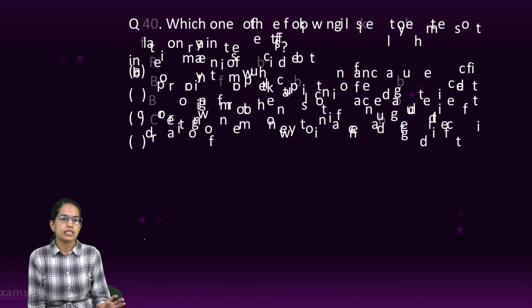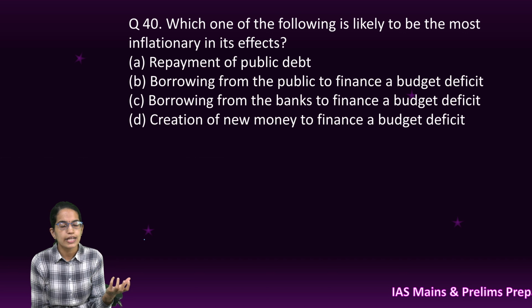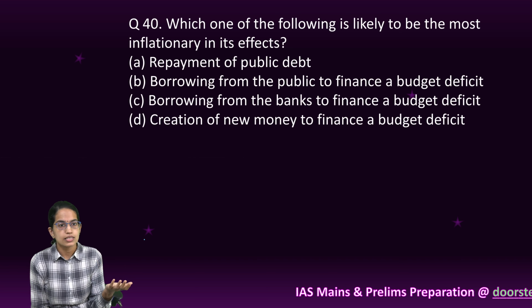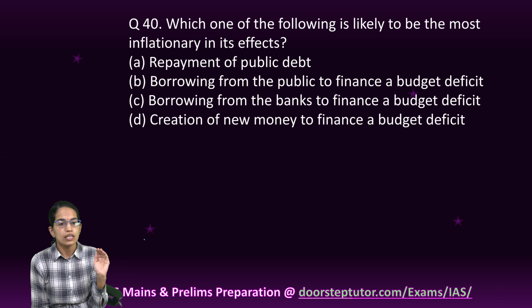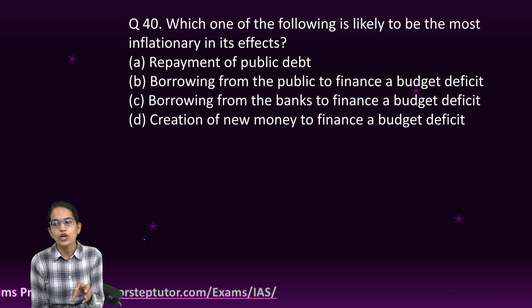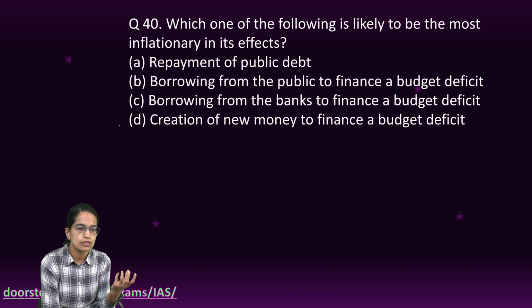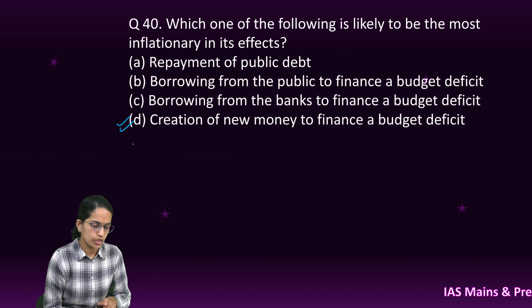And the last question is again a direct question. This talks about which of the following is most likely to be a reason for bringing in most inflationary effects. Now, creation of new money to finance a budget would increase the money supply, and that is the only area through which money supply can be increased. So D would be the right option. So this section mainly focused on economics.